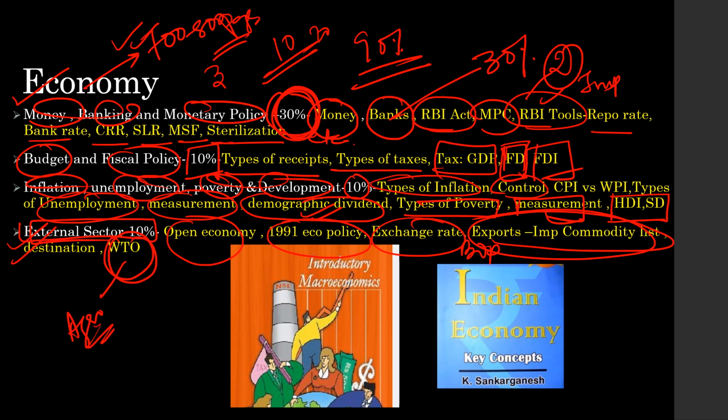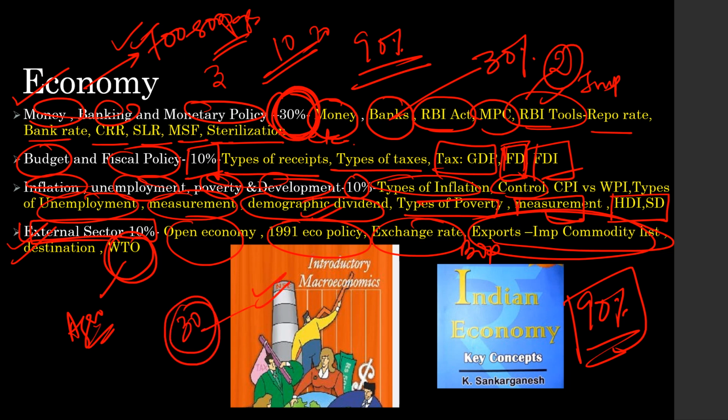If you read these sections, I can challenge, 90% of the questions on economy you can read. And guys, let me tell you, if you cover from this book, hardly there are 30 to 40 pages, and you read this book, less than I think 150 pages. So the entire economy you can read in only around 200 pages. No need to read 700 pages, just 200 pages you can read everything. And I'm telling you, 90% of the questions have come from these topics only.